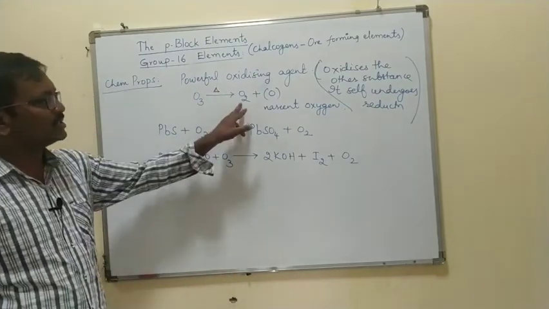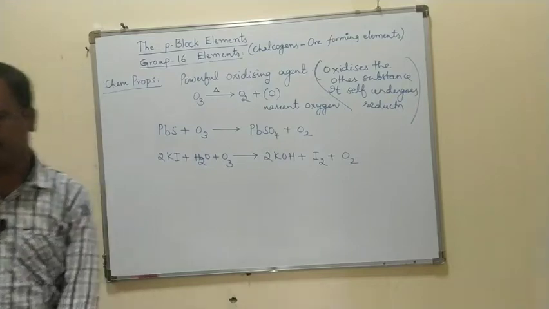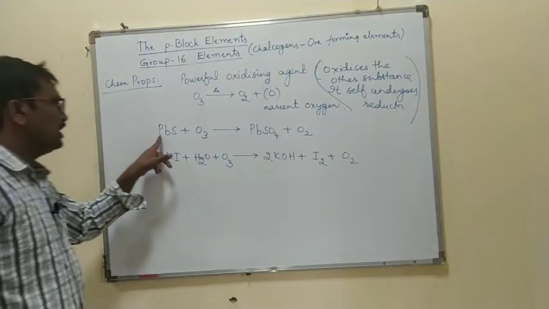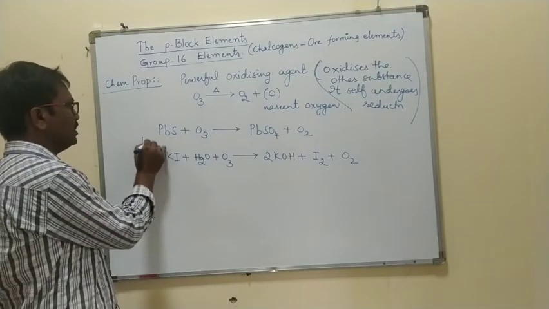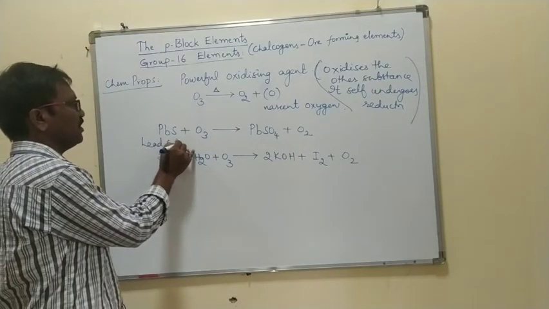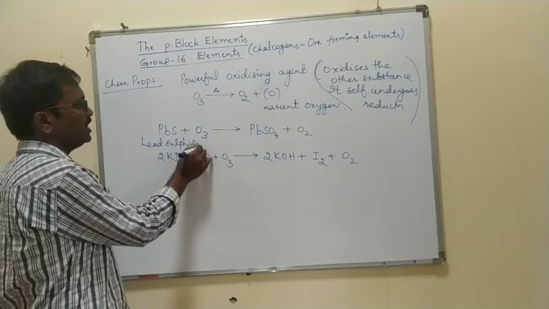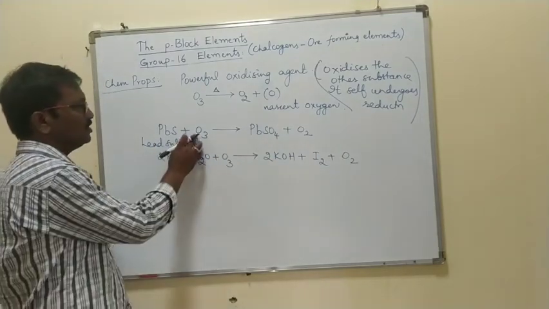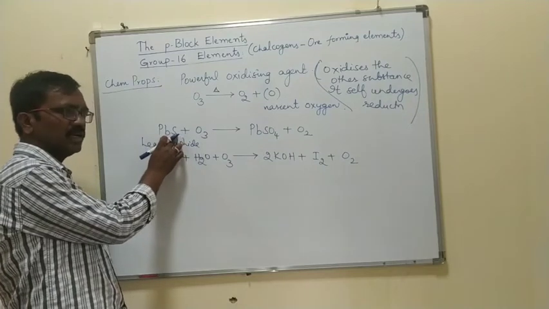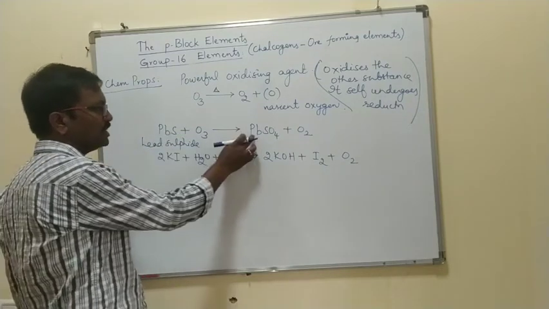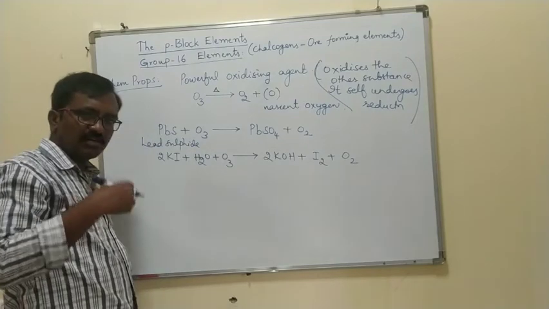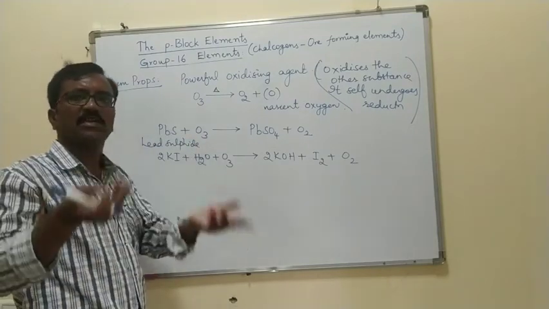Ozone easily decomposes into oxygen and nascent oxygen. So lead sulfide. What is this one? Lead sulfide is converted into lead sulfate. That means ozone is giving the oxygen to lead sulfide. Lead sulfide is taking the oxygen, ozone is losing the oxygen.